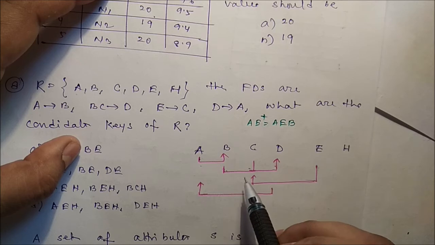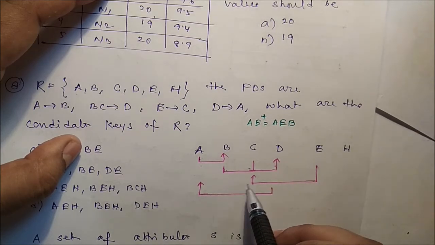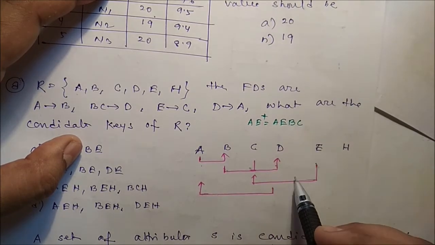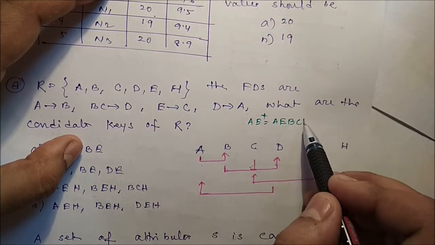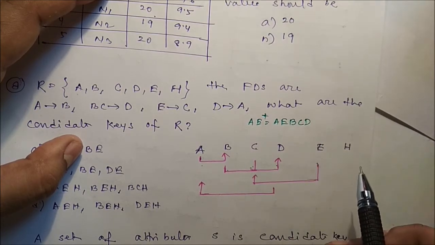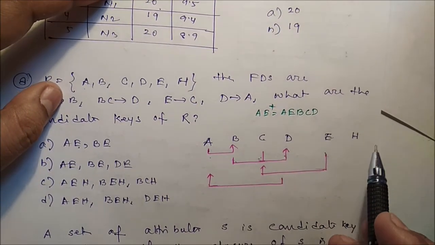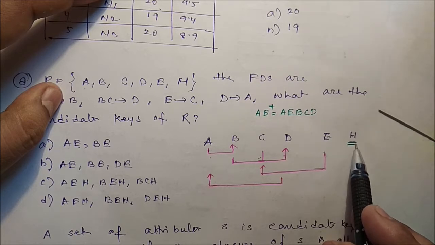And if you identify B, we cannot identify anything. And if you identify E, we can identify C. And if you know B and C, we can identify D. Are you getting this one? So it is not true. Now see here, one thing is there. It is alone. So nothing is there.